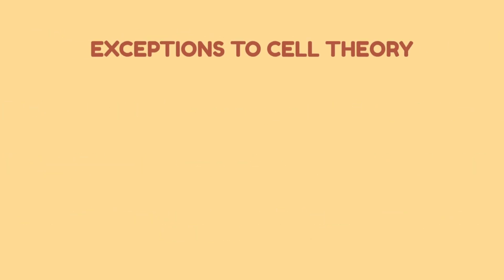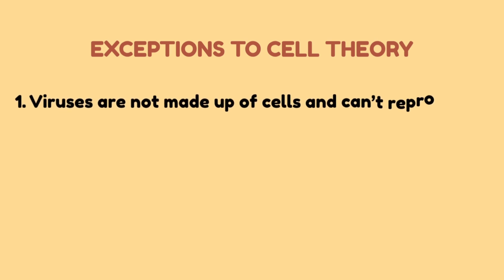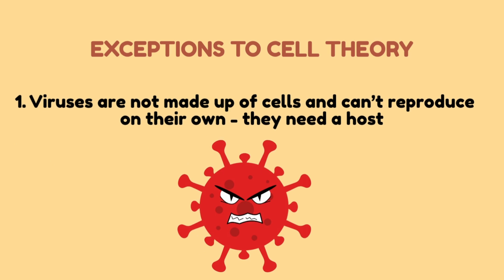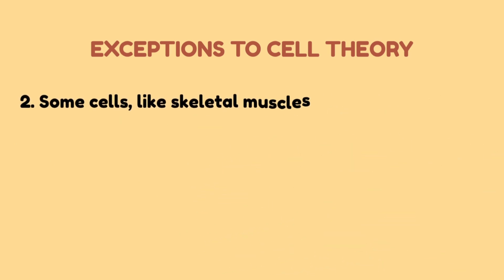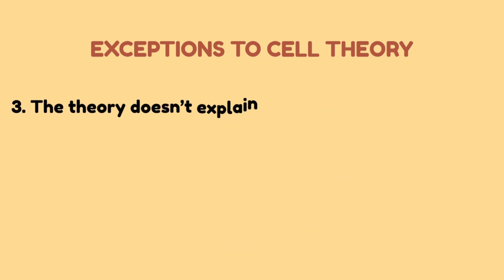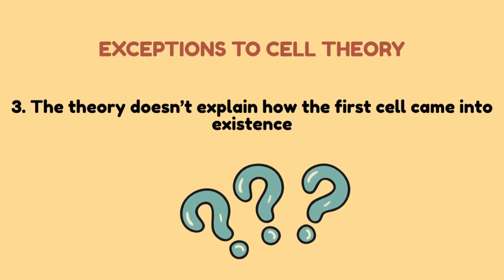Even strong theories have exceptions. 1. Viruses are not made up of cells and can't reproduce on their own, they need a host. 2. Some cells, like skeletal muscles, have more than one nucleus. 3. The theory doesn't explain how the first cell came into existence.